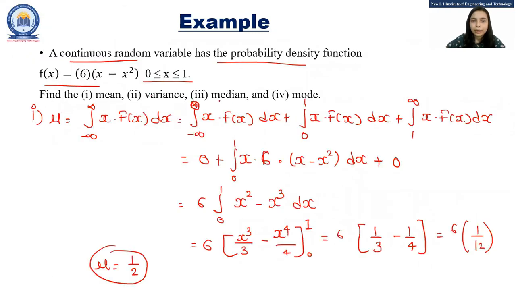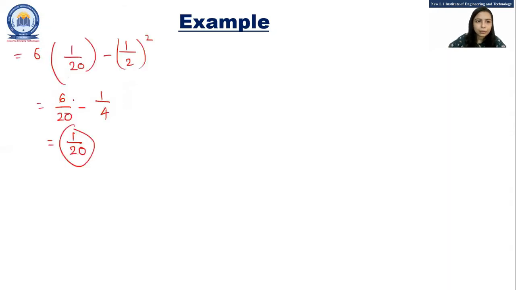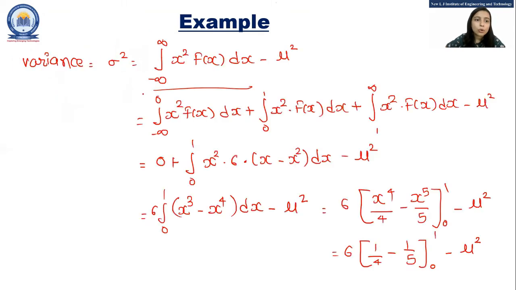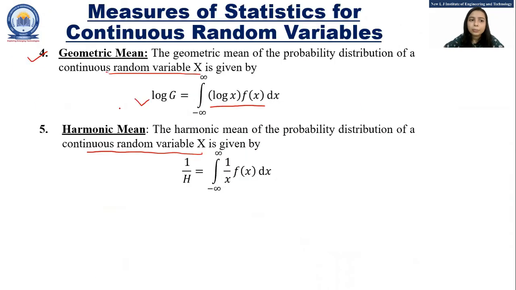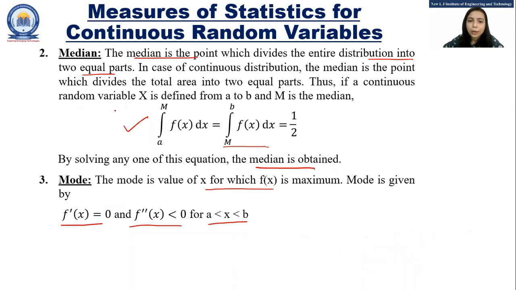Now the next thing that we have to find is the median. So for the median, this is our third case. As we have discussed earlier, to find the median, we have to take the integration from a to m of f of x dx, which equals the integration from m to b of f of x dx, which equals 1 by 2.